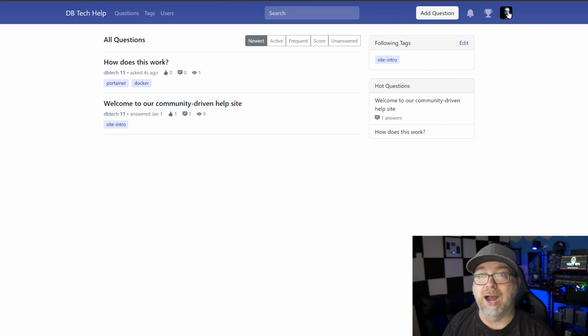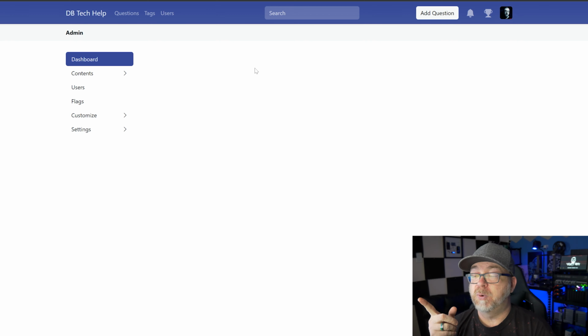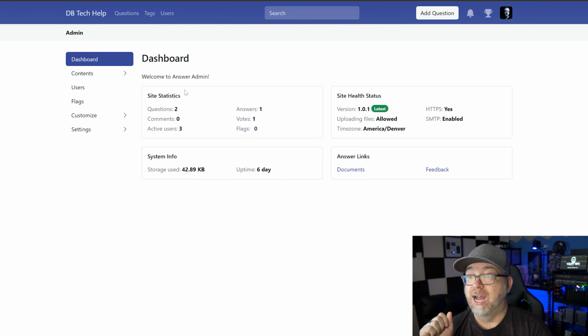Now let's actually take a look at a couple of different things that I think you might find helpful. What I want to do is come up to my icon up at the top right and click on admin. Once we're here, we've got some different things that we can see. Of course, the site statistics: how many questions, how many active users, answers, votes, flags, all of that is there. System information, how much storage is being used. Not much. We can see the health status, the version we're on, HTTPS, SMTP enabled, yes or no.